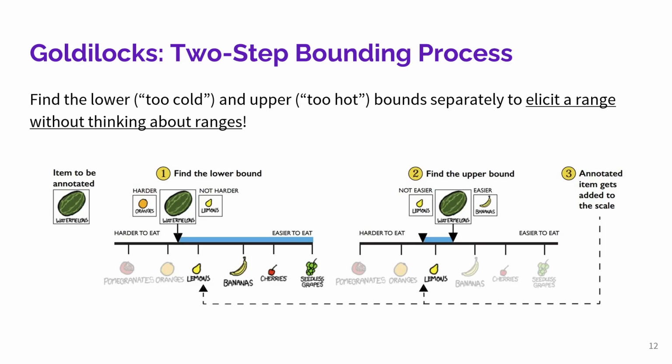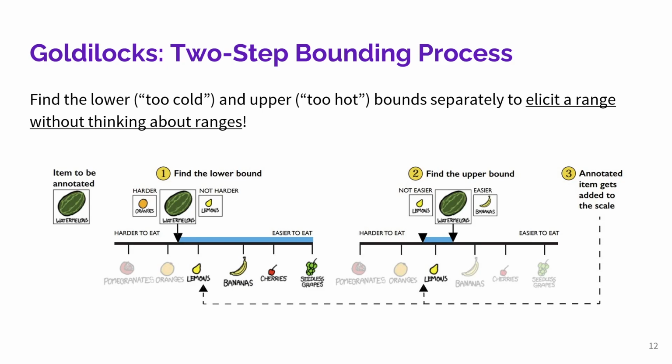Now, directly asking an annotator to provide a range can be hard. Rather than a single value, an annotator now has to juggle placing two values. So to solve this problem, Goldilocks uses a two-step bounding process to discover the lower and upper bounds separately, reminiscent of that in the Goldilocks and the Three Bears story.